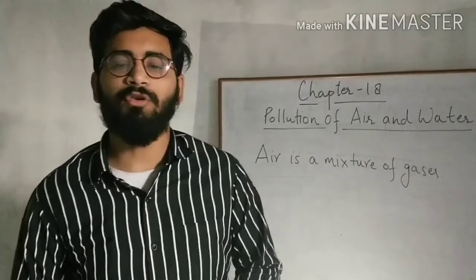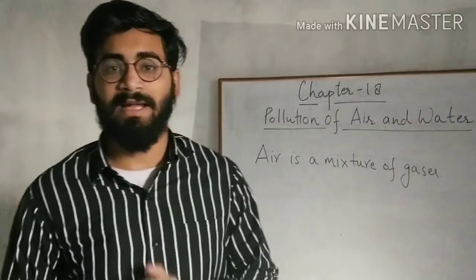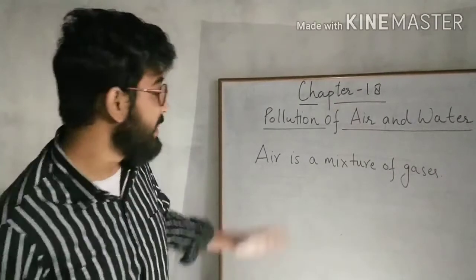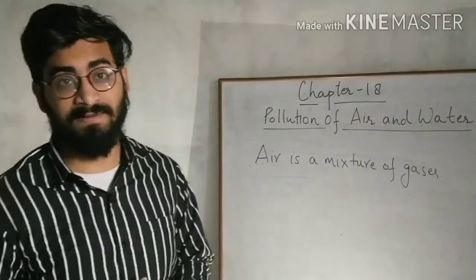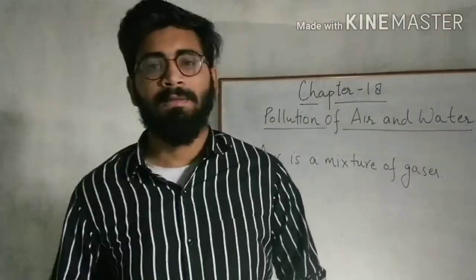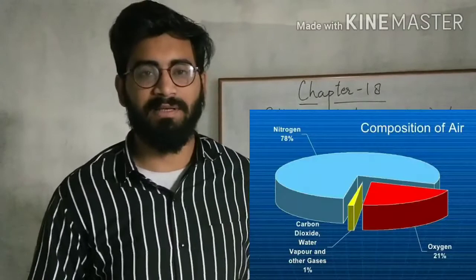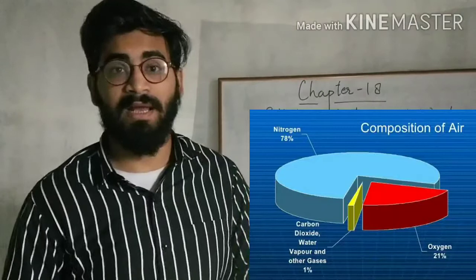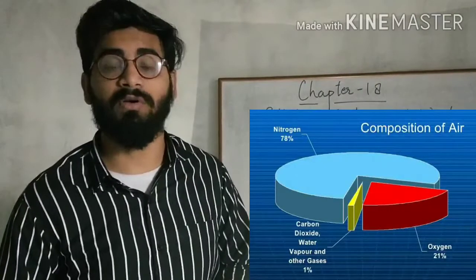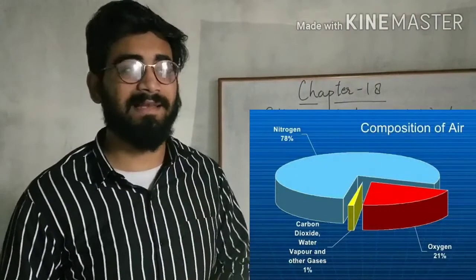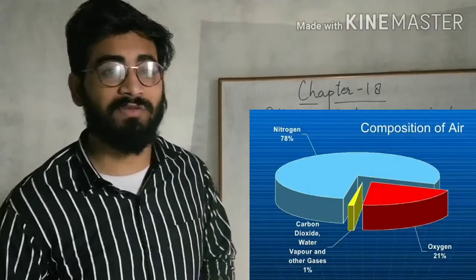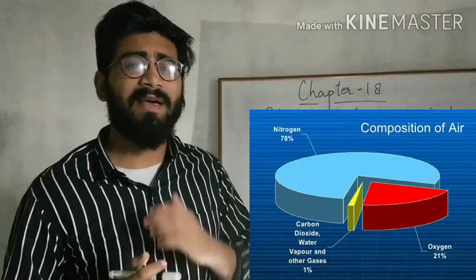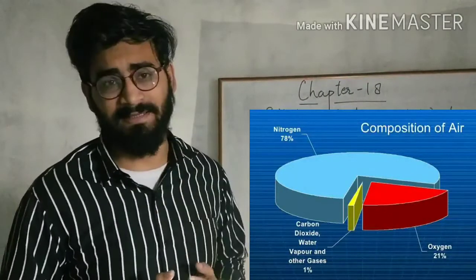So first of all, we should know the composition of air. That means which gases are present in air. As we all know, air is a mixture of gases. Look at this pie chart in the picture. 78% of this mixture is nitrogen and 21% is oxygen, and some other gases like CO2, that is carbon dioxide, methane, argon and water vapor, etc. are present in very small quantities, about 1%.